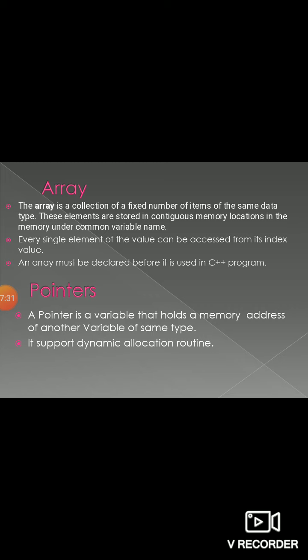Now the next concept is the array. Now what is the definition of an array? Array is nothing but a set of a finite number of homogeneous data stored in sequential memory locations under a common variable name. For example, if I want to declare an array, I just have to declare the data type, my array name, and in the square brackets I have to specify the size.